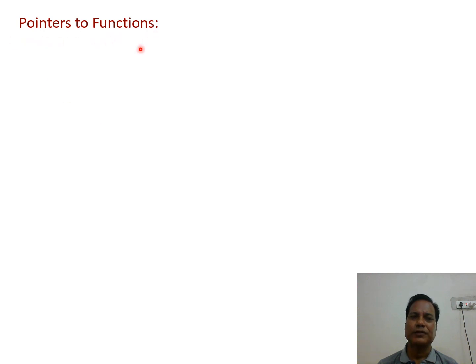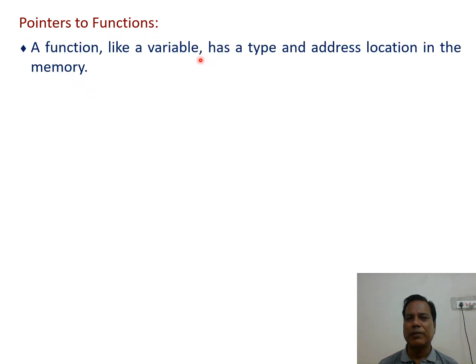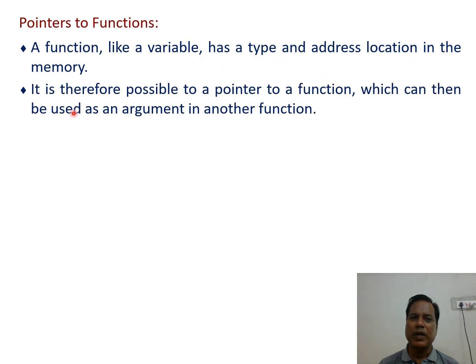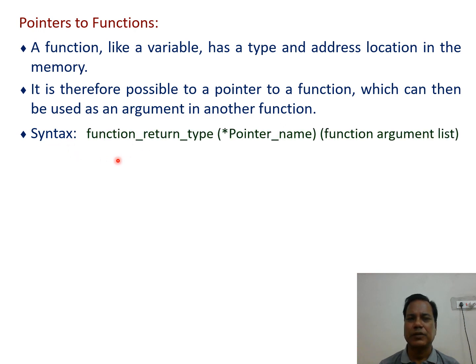Pointers to functions. A function, like a variable, has a type and an address location in memory. It is therefore possible to have a pointer to a function, which can then be used as an argument in another function. Syntax: function return type, asterisk pointer name, then function argument list. Example: double asterisk p2f, double comma character.